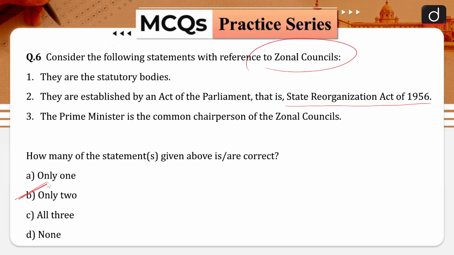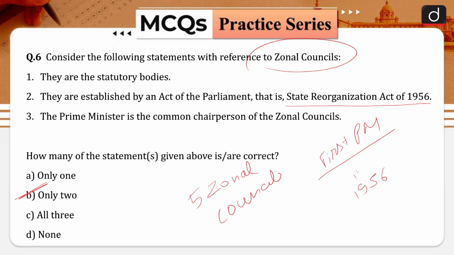The idea of the creation of zonal councils was mooted by our first Prime Minister, Pandit Jawaharlal Nehru, in the year 1956. The zonal councils are statutory bodies and they are established under the State Reorganization Act of 1956. Currently, there are 5 zonal councils: Northern, Central, Eastern, Western and Southern.